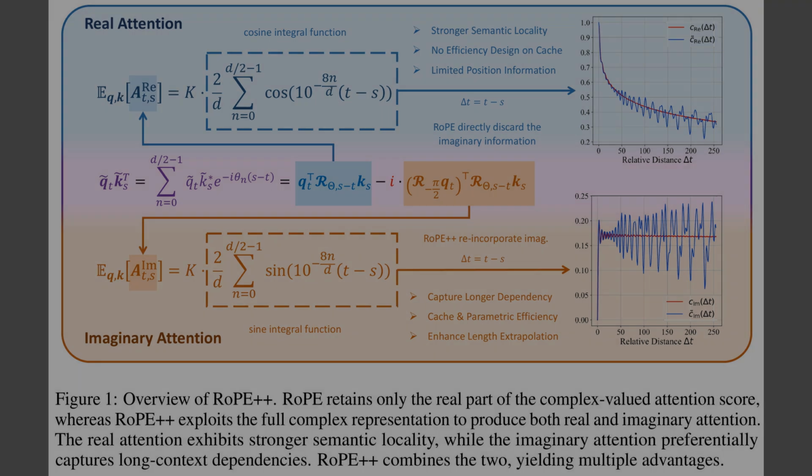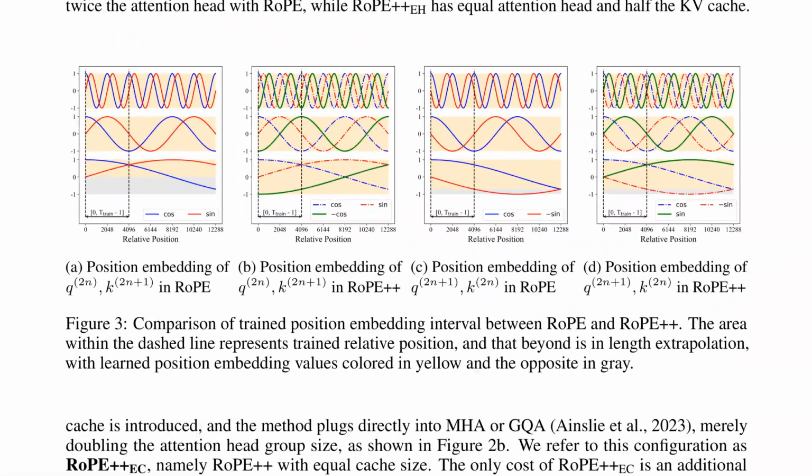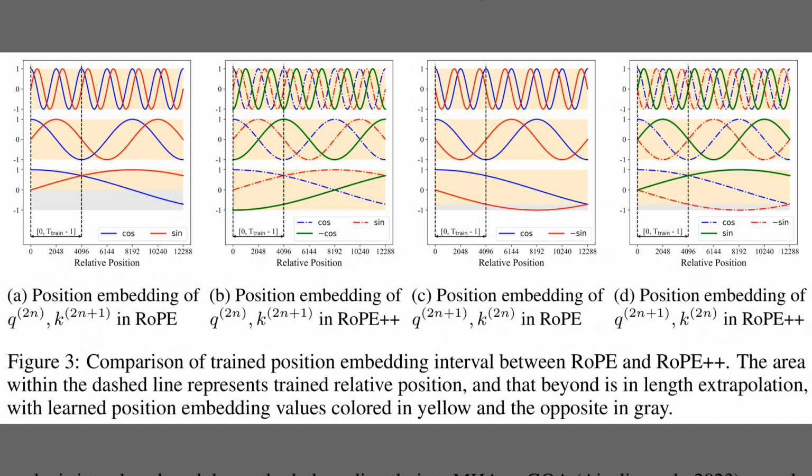Figure 3 compares how the learned position embeddings behave for RoPE and RoPE++ as the model moves beyond its training window. The overall figure shows that RoPE++ keeps both cosine and sine waves active and varying well into the gray extrapolation zone, while vanilla RoPE trends toward flatter curves there. The two left panels display RoPE and RoPE++ for one ordering of query and key channels, and the two right panels repeat this for the swapped ordering. Together, these panels suggest that RoPE++ exposes more diverse phase patterns at long relative positions, which supports better length extrapolation.